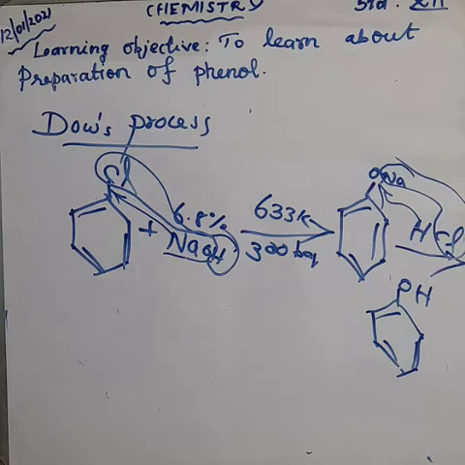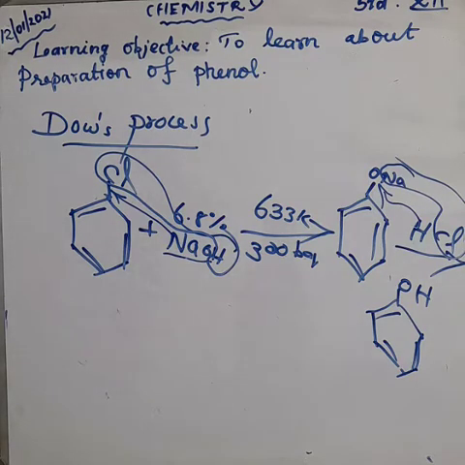We get sodium phenoxide. The formula for sodium phenoxide is C6H5ONa, followed by acid hydrolysis. We get phenol plus sodium chloride. This is the preparation of phenol by Dow's process.